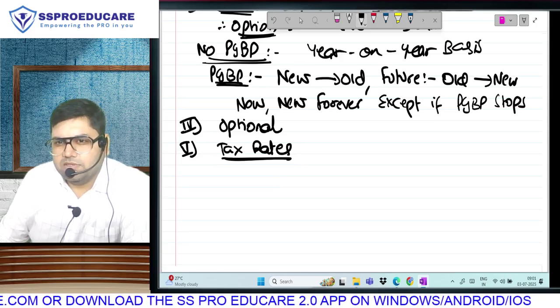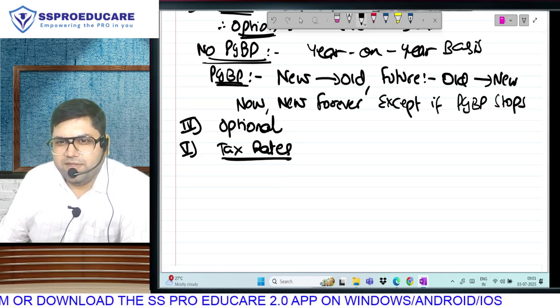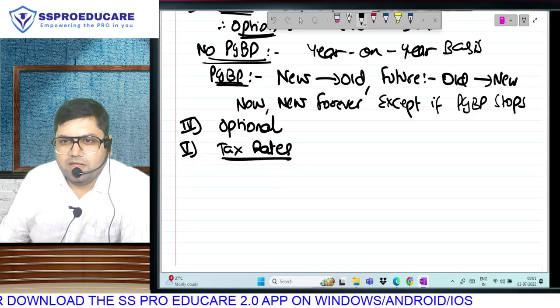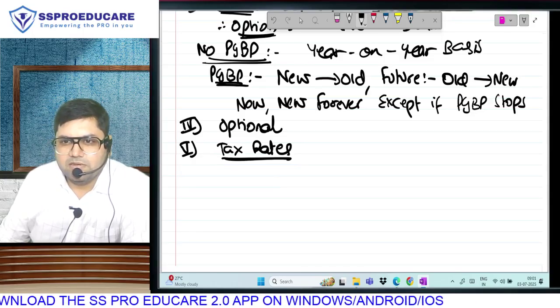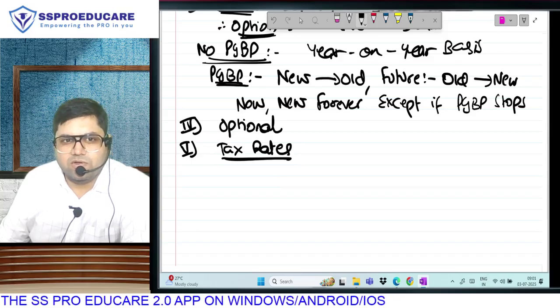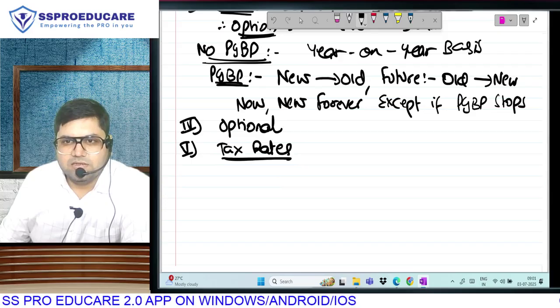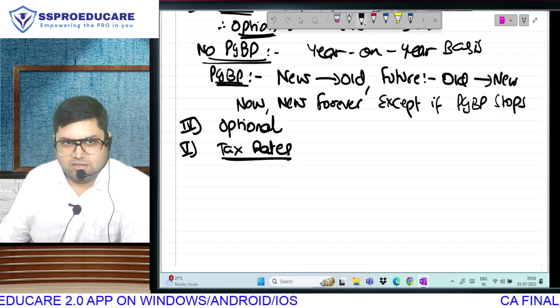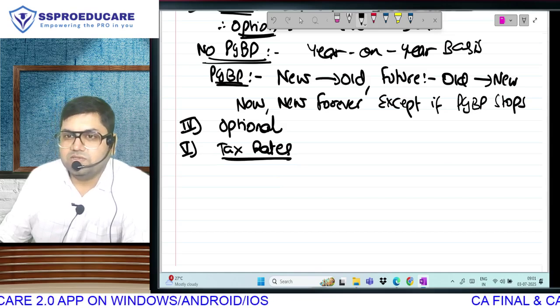I have not understood this now. What if we exercised our option and now old is not applicable? If we have exercised our option, that means we are in old. No, you're talking about 115 BSc. Okay, it is clear now? Yes, okay. I just saw it here.